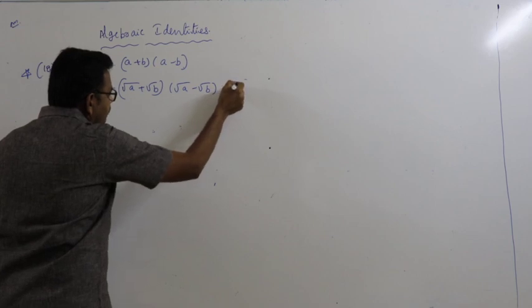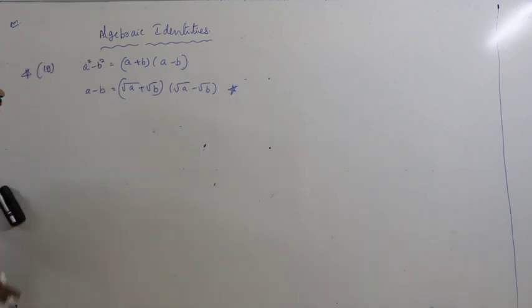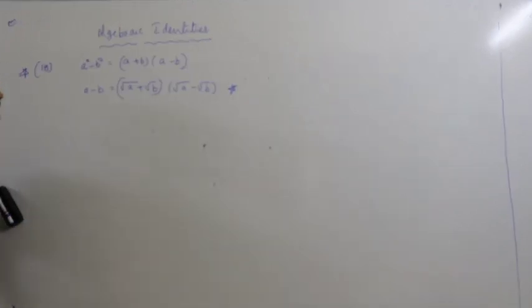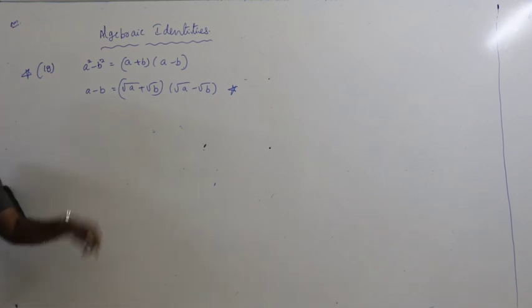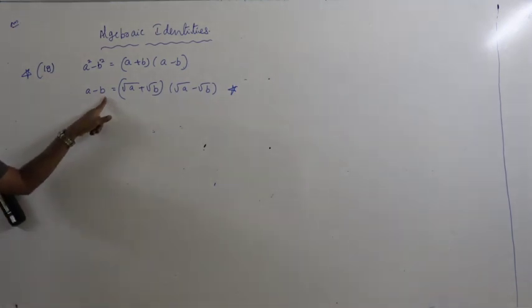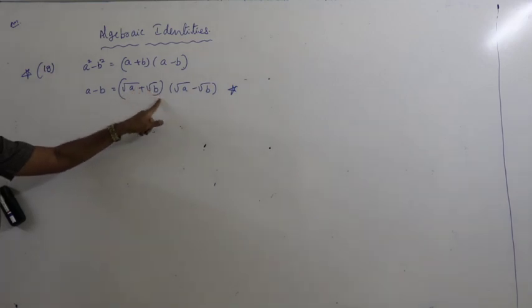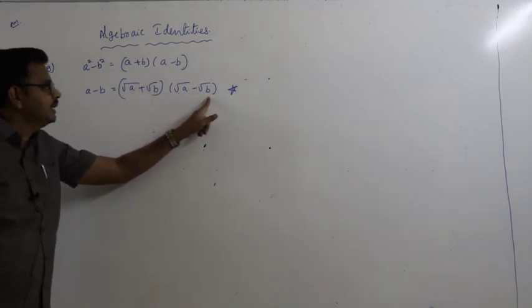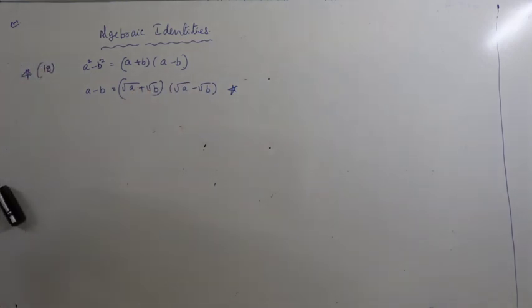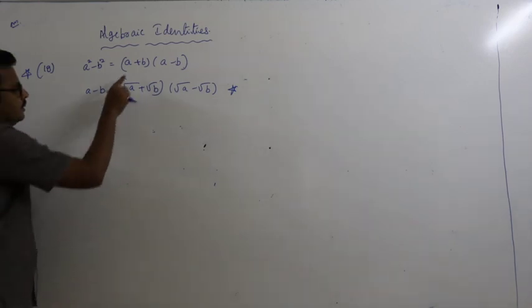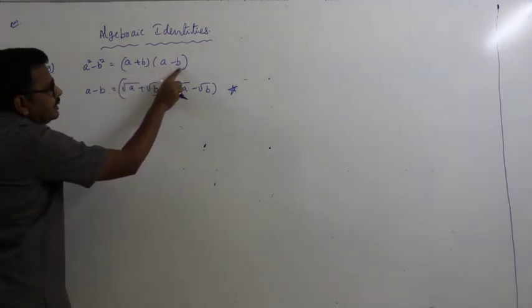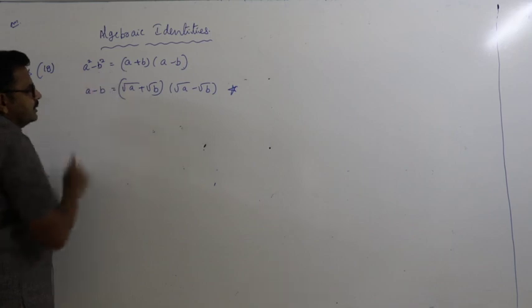This is a very important one while solving irrational equations. It is useful. So a plus b into a minus b is a square minus b square.